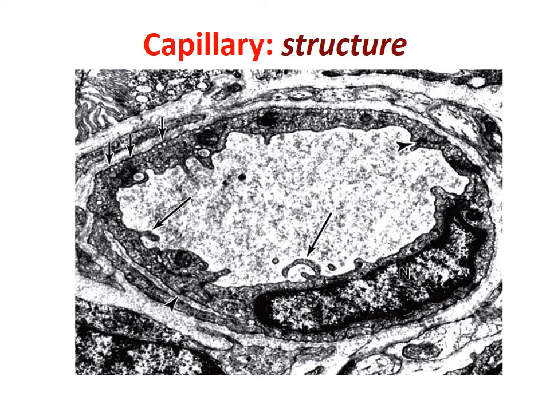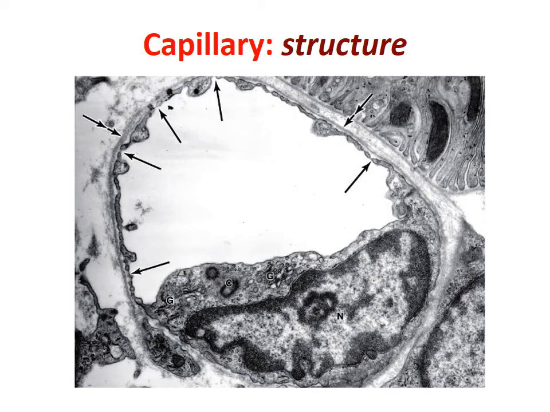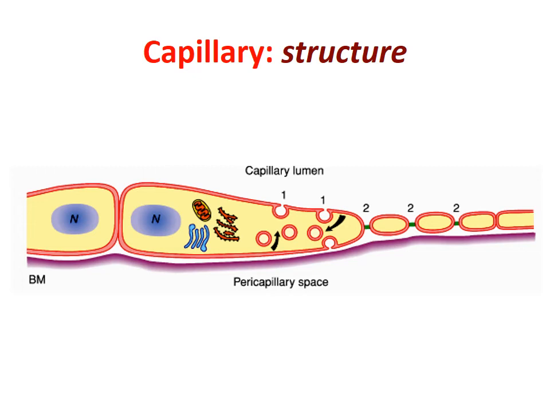So this is the structure of a typical single layer capillary. This is again a structure of the capillary where we can see certain pores or fenestration. The arrow marks certain pores or fenestration, and inside the lumen you can see the blood. So this is a representative diagram of capillary structure.